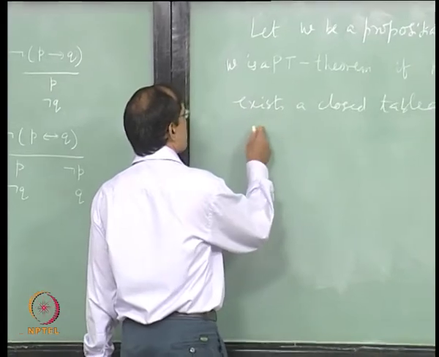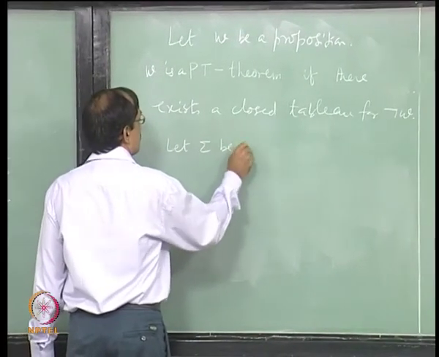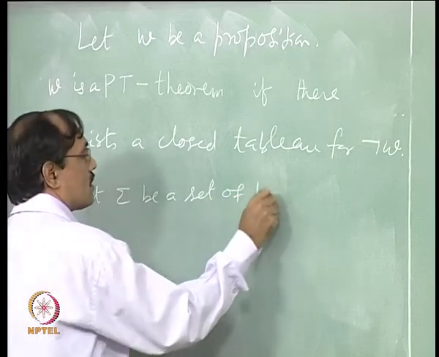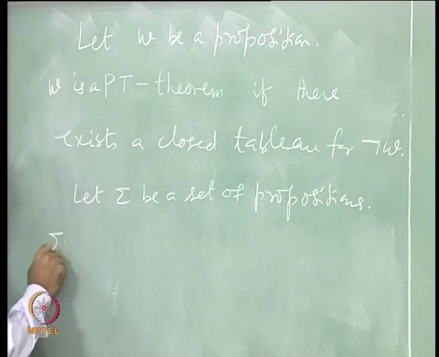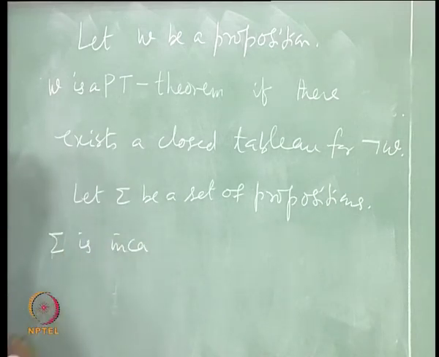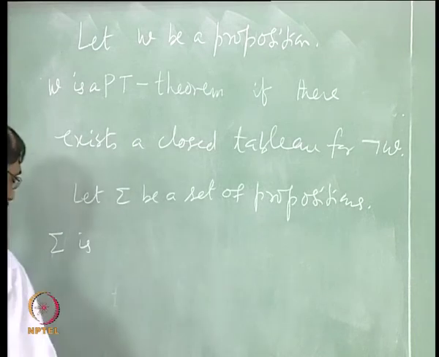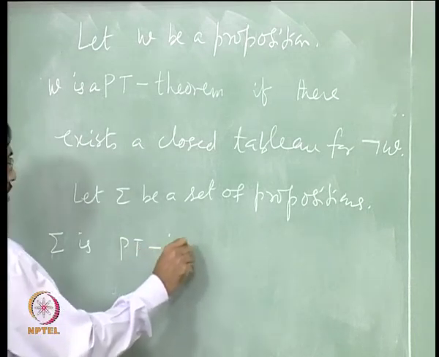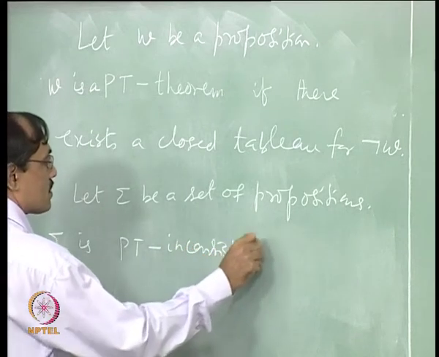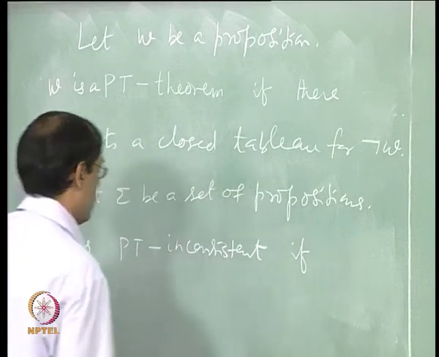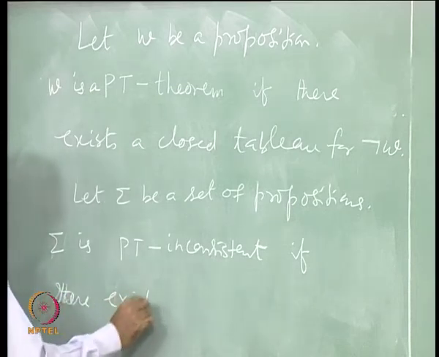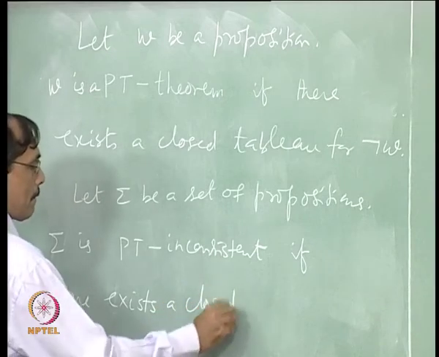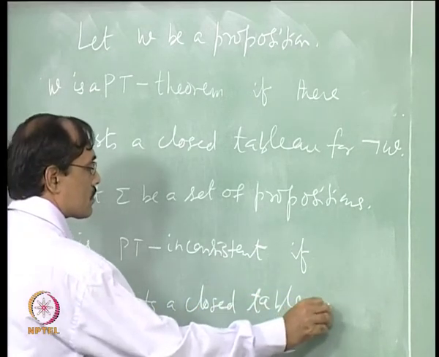Then similarly, for a set of propositions, we say that sigma is inconsistent. In fact, you should write PT inconsistent. Okay. Inconsistent in the system PT if there exists a closed tabula for sigma.